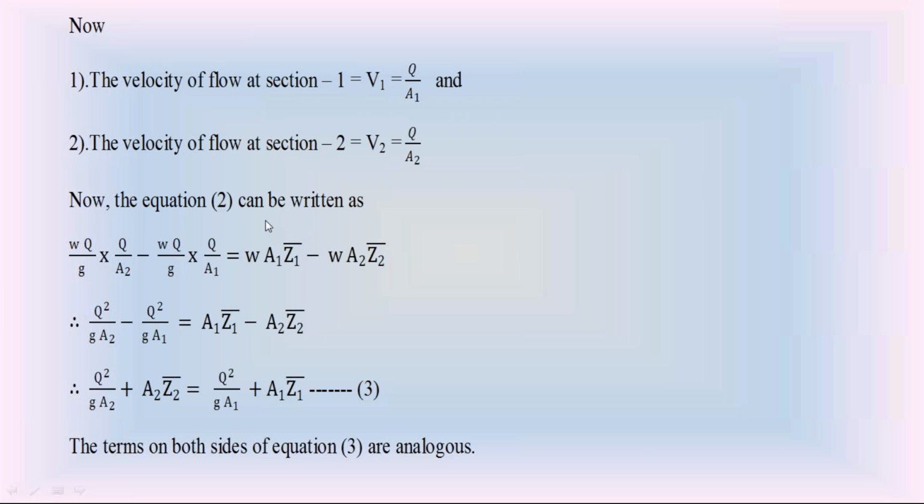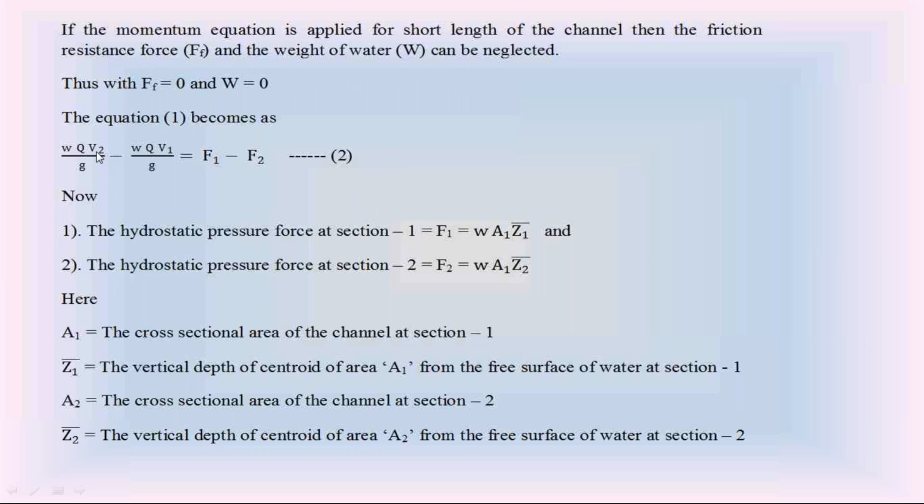In equation 2, the first term on the left hand side is W Q V2 by G. But V2 is equal to Q by A2.